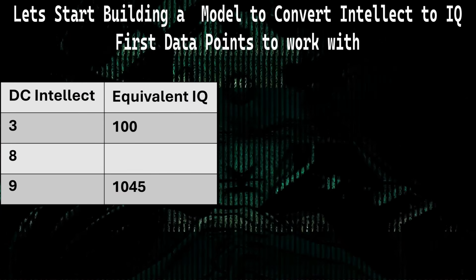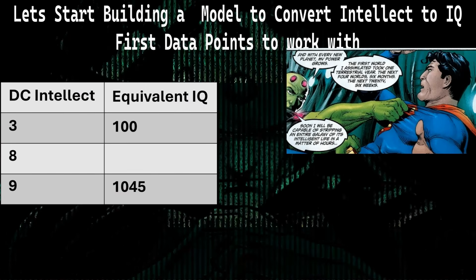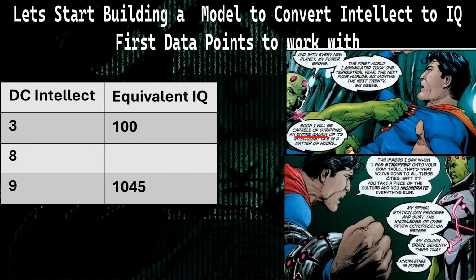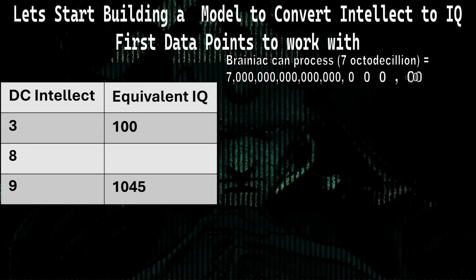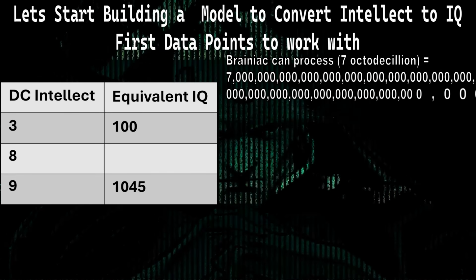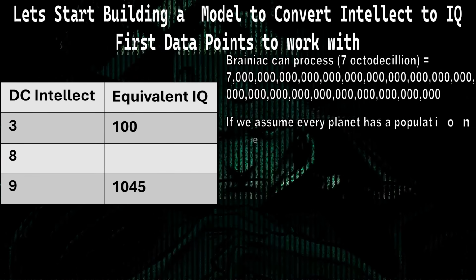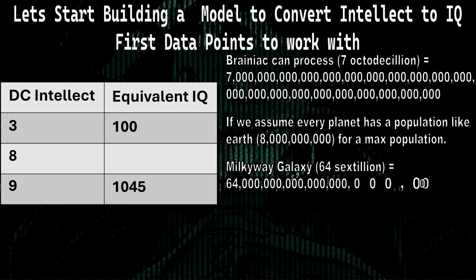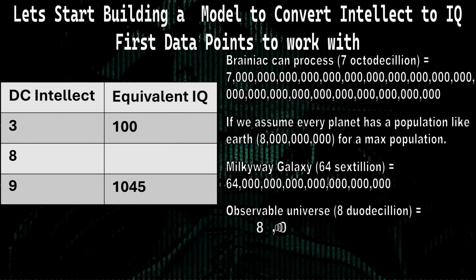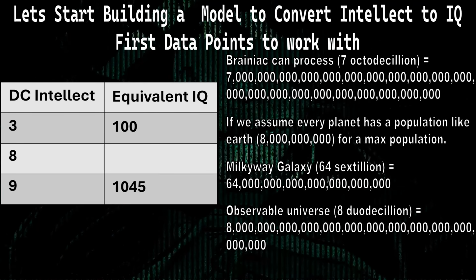Well, luckily, we have one statement from Brainiac that at one point he had not yet reached the assimilation of all beings in a galaxy. And then, in the same comic, he also stated that he had already assimilated about 7 octodecillion beings. 7 octodecillion beings is absolutely gigantic. If you recall, the max population we expected for the Milky Way galaxy was only 64 sextillion. In fact, for the entire observable universe, the max population was 8 duodecillion. Meaning a population of 7 octodecillion, which Brainiac had already done, but wasn't quite a galaxy yet, is bigger than the observable universe. So the Milky Way galaxy in DC Comics is bigger than the observable universe, at least by this methodology.